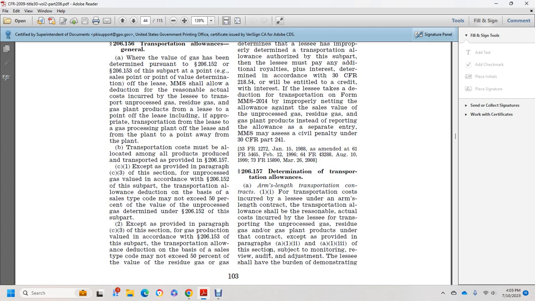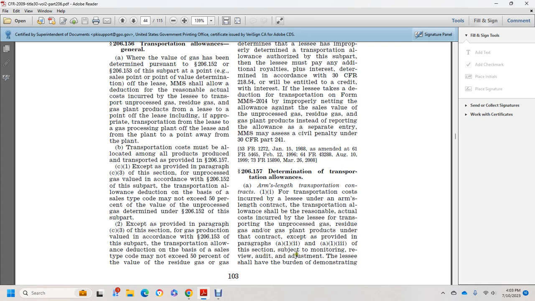206.157 Determination of transportation allowances. Arm's length transportation contracts: for transportation costs incurred by the lessee under an arm's length contract, the transportation allowance shall be the reasonable actual costs incurred by the lessee for transporting unprocessed gas, residue gas, or gas plant products under the contract, except as provided in paragraphs (a)(1)(ii) and (a)(1)(iii) of this section.